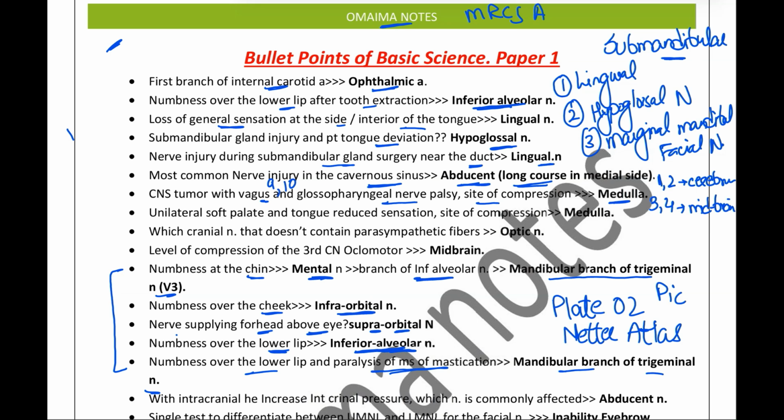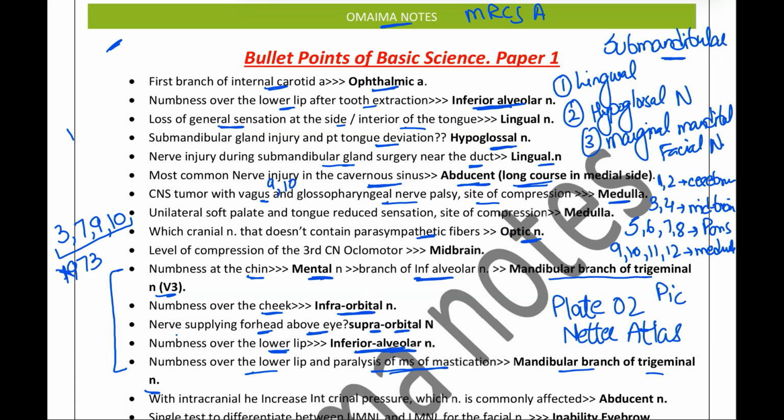Then the 5, 6, 7 and 8 are coming from the pons. 9, 10, 11 and 12 are coming from the medulla. So the next question states: which cranial nerve does not have parasympathetic fibers? That will be the optic nerve. We know that the 3rd, 7th, 9th and 10th cranial nerves are the nerves which have parasympathetic fibers. For this the mnemonic is 1973, where the 1 corresponds to 10.